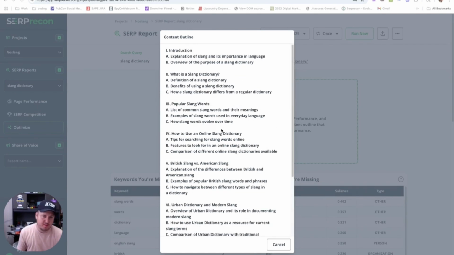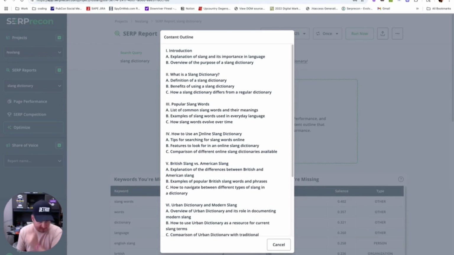rank for slang dictionary. And you can just copy this and give it to your copywriters and know with good success that it's a very data-driven outline based on all the keywords, all the entities, all the bigram pairs, all the topics that you need to rank for this. But it did pretty good, right? For a slang dictionary, you got an explanation of its importance in history, talk about what a slang dictionary is.